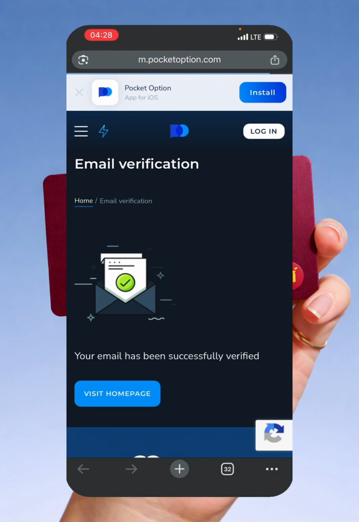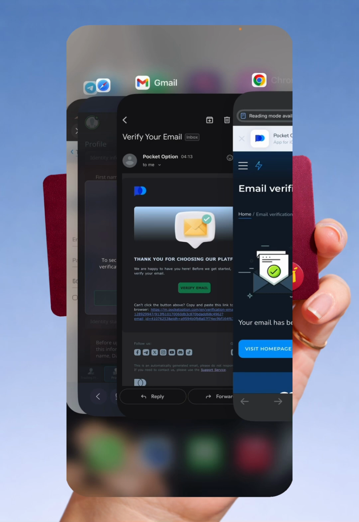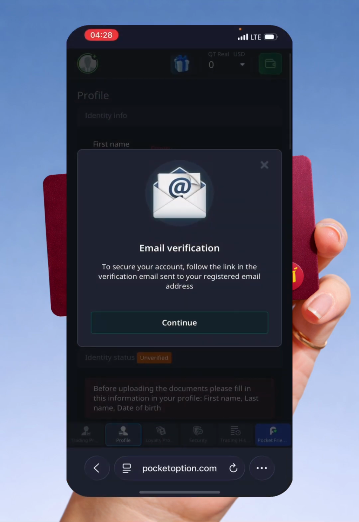That's how you verify your email. Because I am not creating a new account, I don't need to do all of that, but you just have to click on continue. But I am not going to click on continue, so I am exiting these pop up.